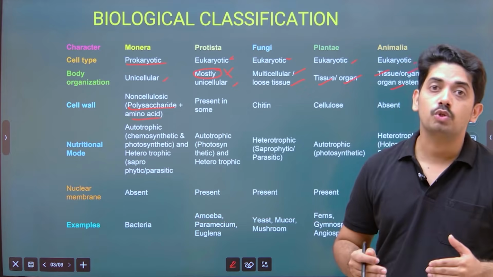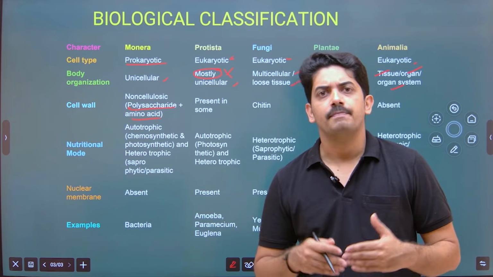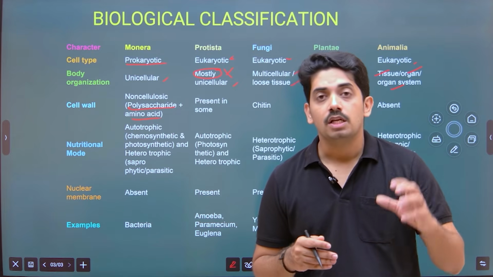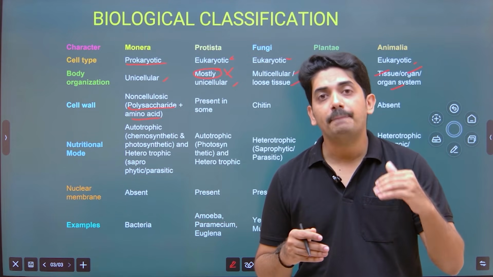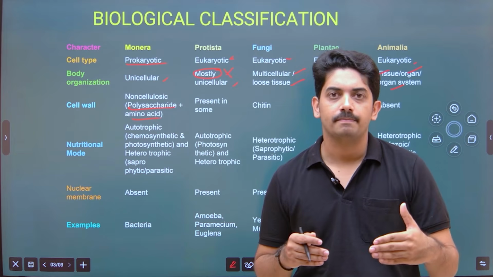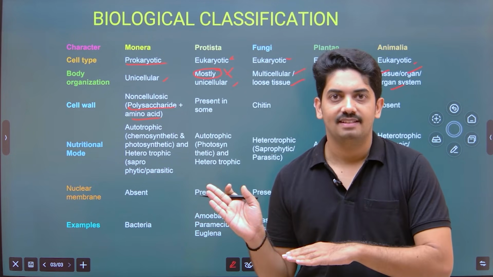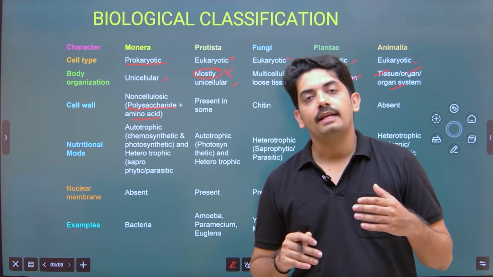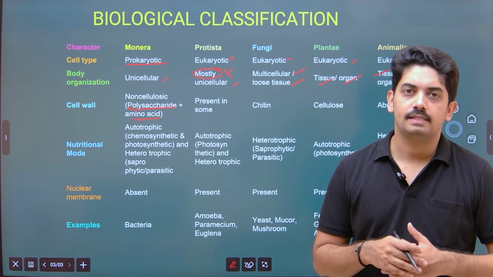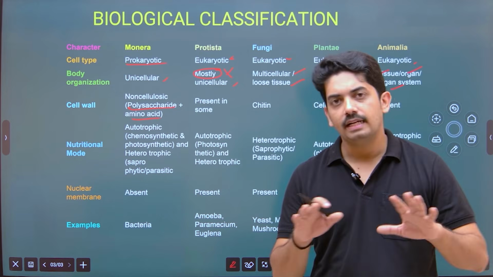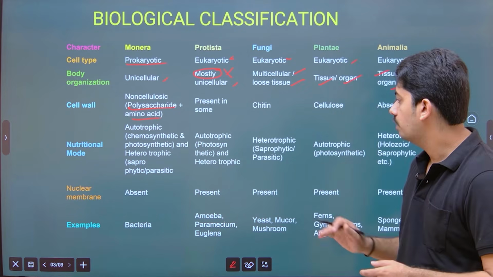But in heterotrophs, there are many types again. Some of them are saprophytes, growing on dead and decaying material. Some of them are pathogens. They cause disease. Okay, ringworm caused in human beings is by the fungus. Okay, it is a pathogen. And some of them are coprophilous, growing on the dung of the animal. So there are different types in heterotrophic mode of nutrition.